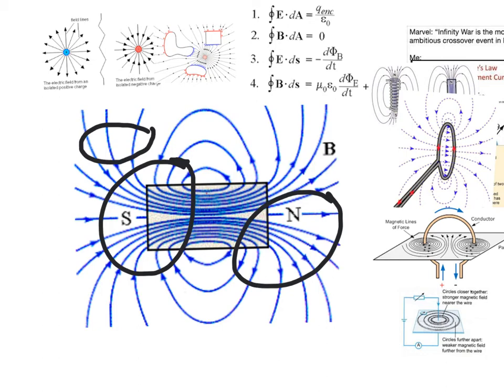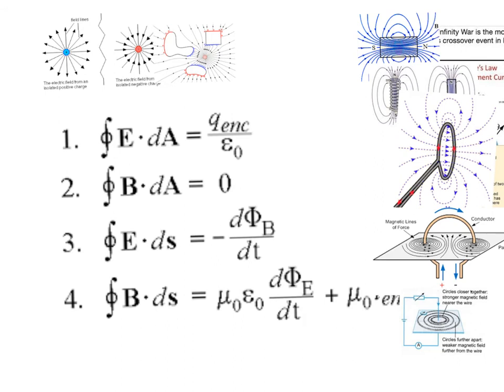And so that leads to Gauss's second law. So, if we do this integral over a closed surface and the charge is not enclosed, it will be 0. Positive charge will give us a positive integral. Negative charge will give us a negative integral, like counting field lines. If we do that for a magnetic field, no matter what the shape or location of that closed surface, this integral of B dot dA, the flux through a closed surface, will always be 0 because the lines do not originate or end anywhere.